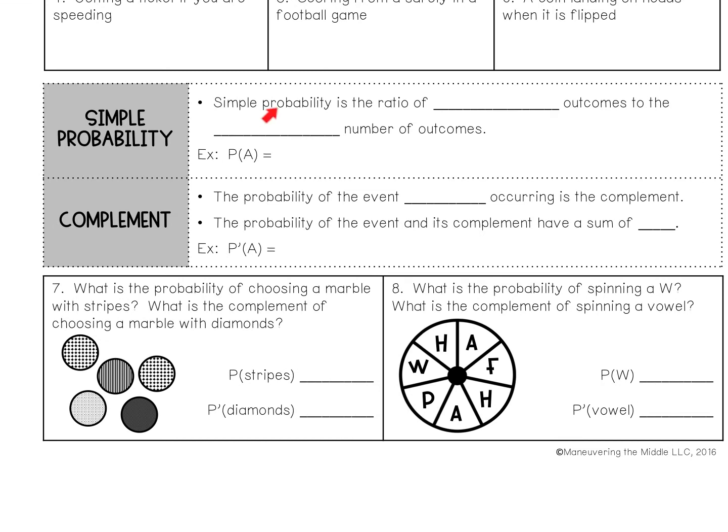So simple probability is the ratio of a successful outcome to the total number of outcomes. So let's write that in. So successful means we're going to see what we're asking to find. So successful outcomes out of the total number of outcomes.